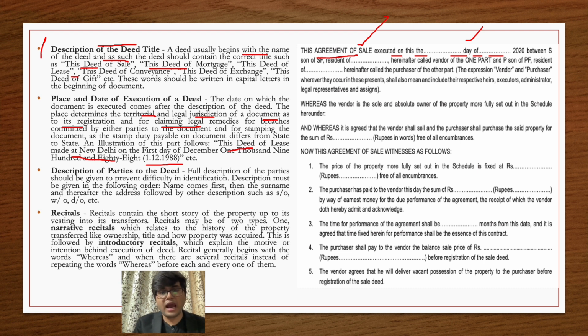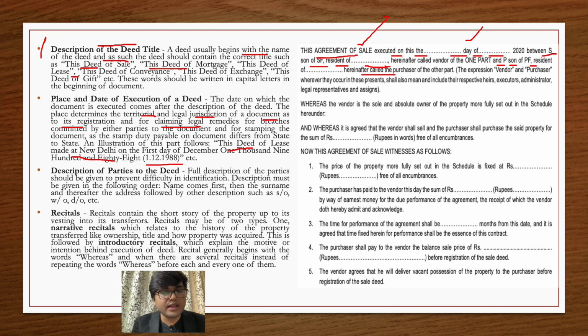Let's see in our agreement to sale whether we have mentioned the parties. We have written between S, son of Mr. this, resident of this particular place. By resident, you mean to give your permanent or current residential address. And similarly for the other party you have to mention, that is, Mr. P, son of this, resident of this.